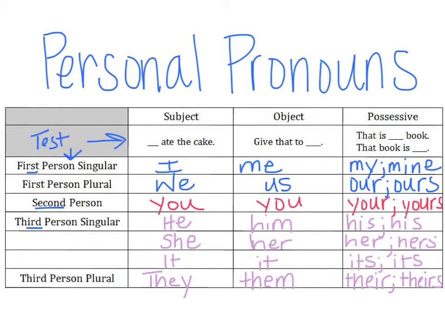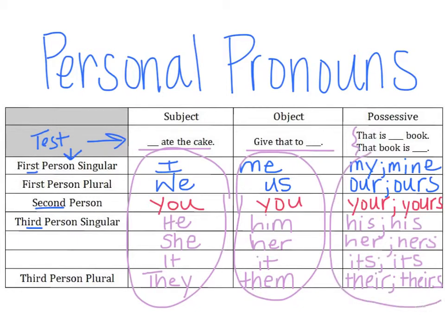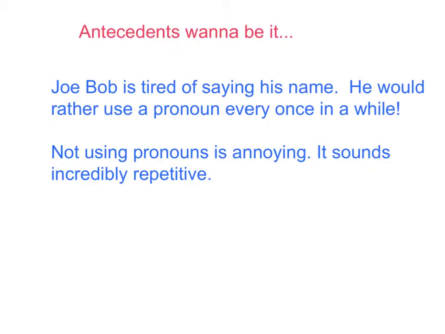So the test sentences aren't meant to be taken as this is exactly how we're going to use them in our writing. We would never say it ate the cake or give that to it. But it shows you where these words fall. Are they subject pronouns? Do they belong in the subject of the sentence? And that would be this category. Are they object pronouns? Do they go after the verb? And that would be this column. And then the last one is how we use them as possessive pronouns, how they show ownership, and that would be this column.